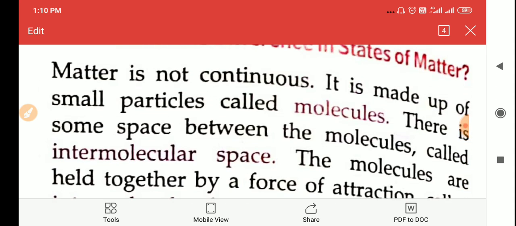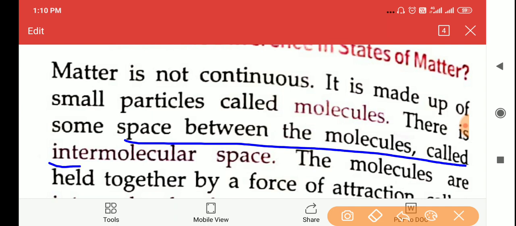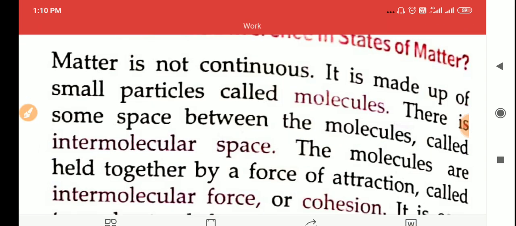We cannot see molecules with our eyes. They are invisible, very small things. So each molecule has small spaces between them. That space is called intermolecular space.